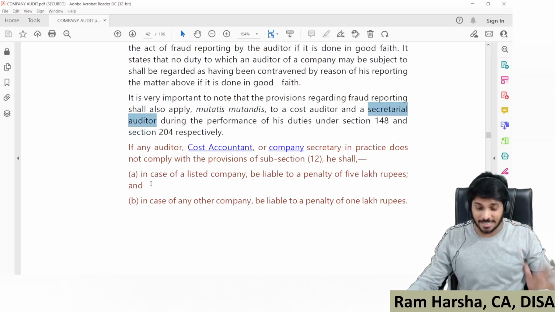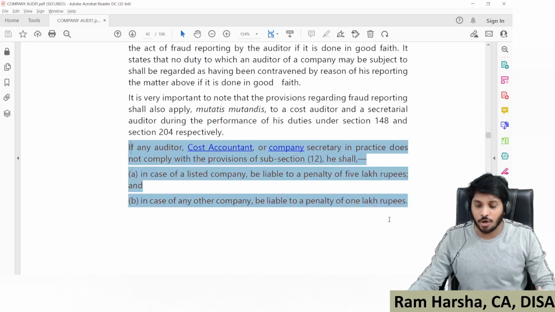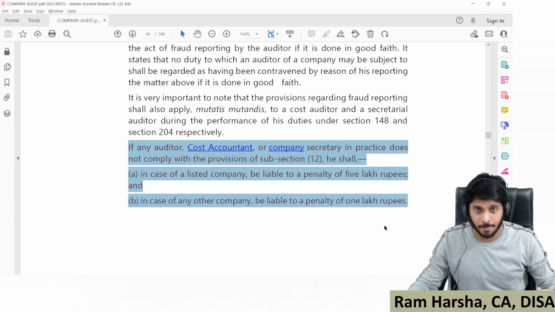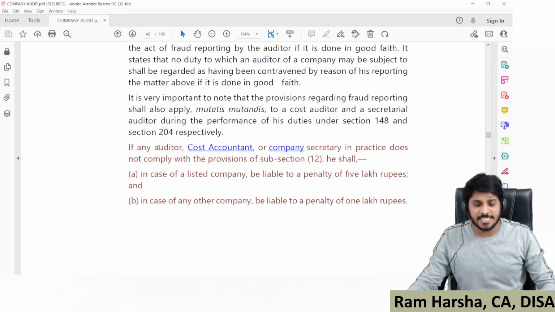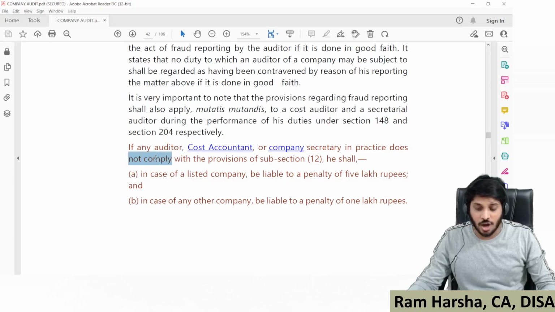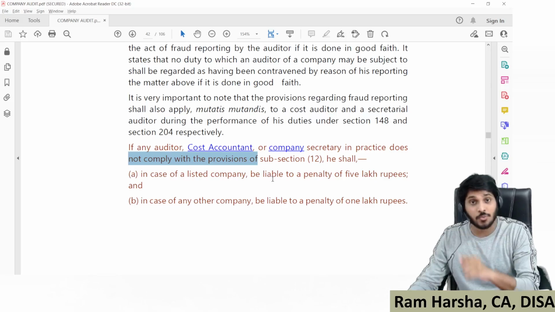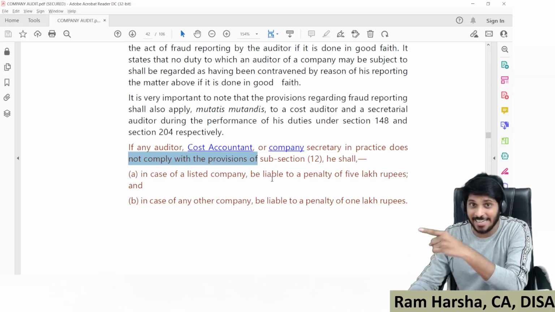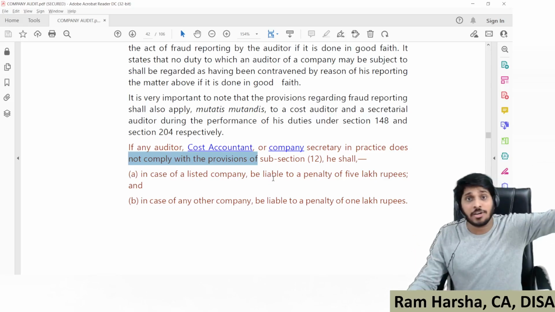Now, inside 143 subsection 13, they brought in one penalty provision. Suppose any statutory auditor, cost accountant or company secretary does not comply with 143 subsection 12, meaning they identified the fraud but did not report it.